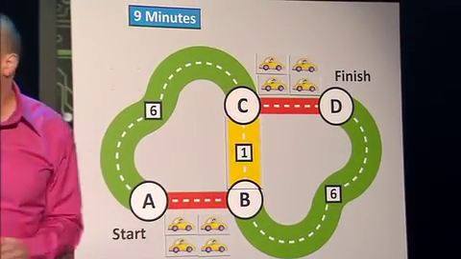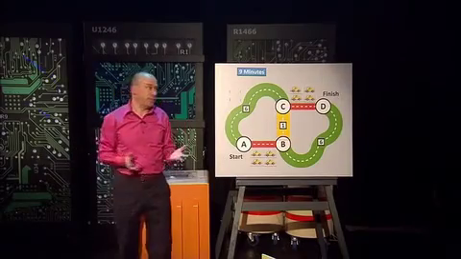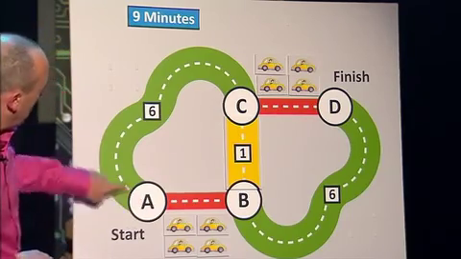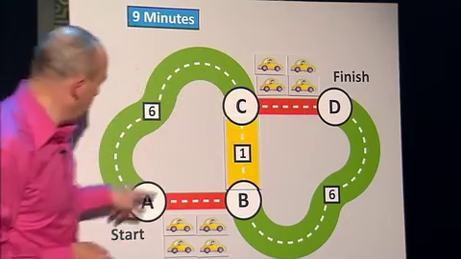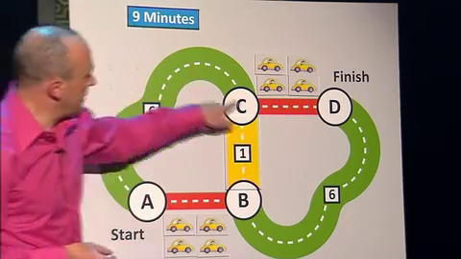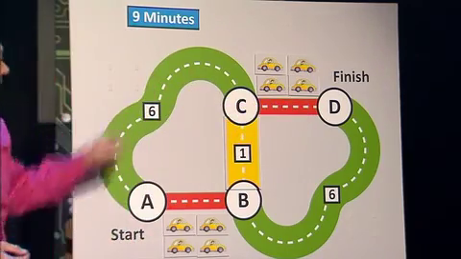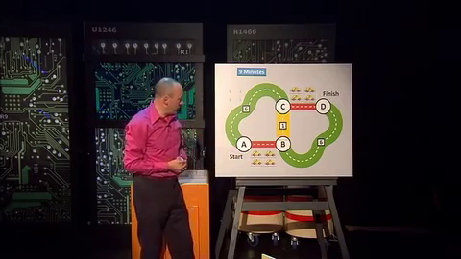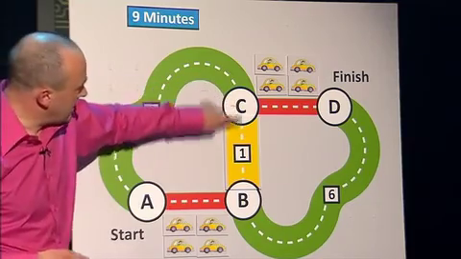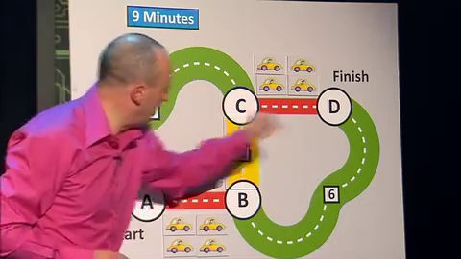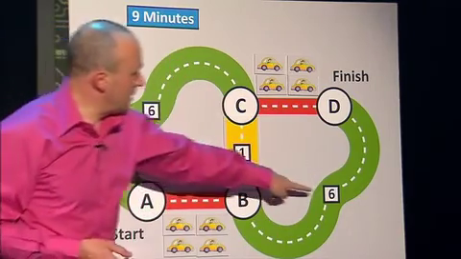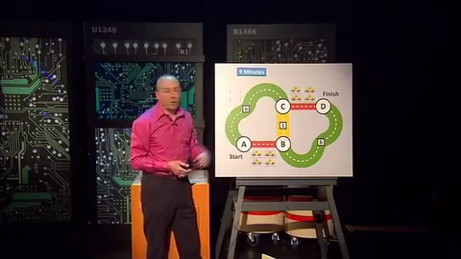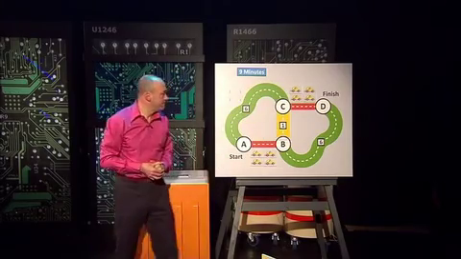Now, would any of those drivers like to switch and take a different route? Well, let's have a look. One possibility is to go along here and then this way. That would take 6 minutes plus another 4 minutes, which is 10 minutes. So that's longer, so the drivers don't want to do that. The only other route that a driver could take would be to go up the green road, down the yellow road, and along the other green road, and that would be 6 plus 1 plus 6, which is 13 minutes, which is even longer. So none of the drivers want to go any different route.